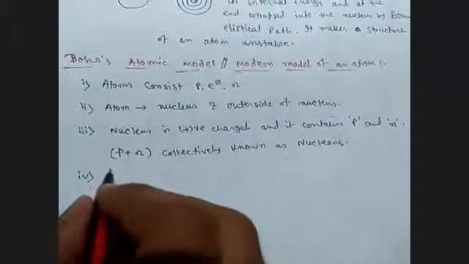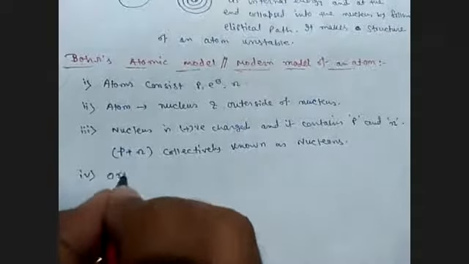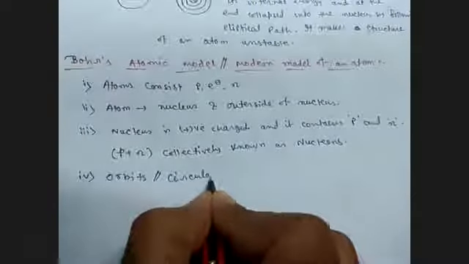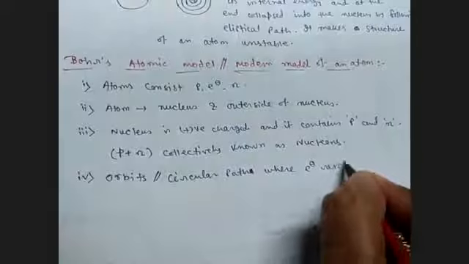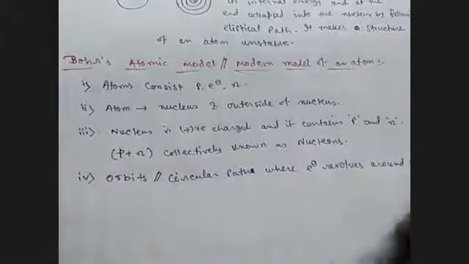He told that orbits, the circular path where the electron revolves around the nucleus, are fixed at their position.